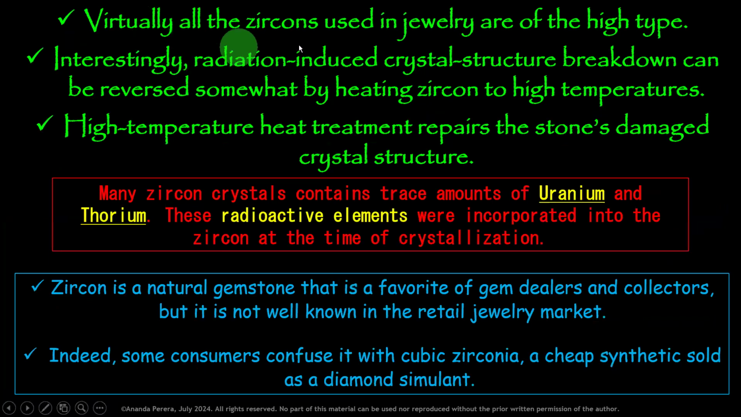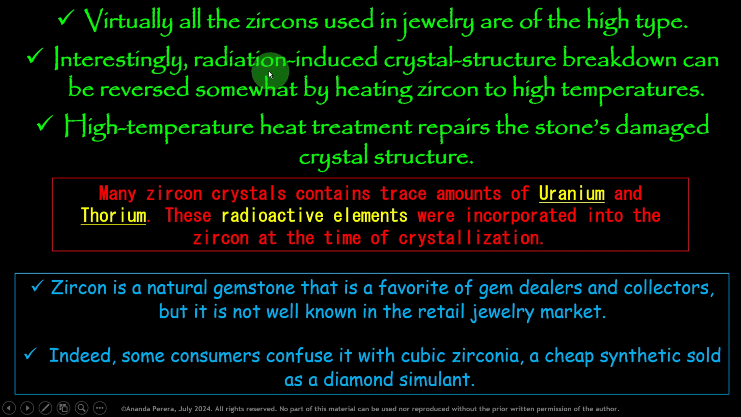Virtually all the zircons used in jewelry are of the high type. Remember that. In the jewelry industry, all the zircons we use are high type. It is suitable for wearing, with no damage for human beings. So when we are choosing, we have to choose the high type.